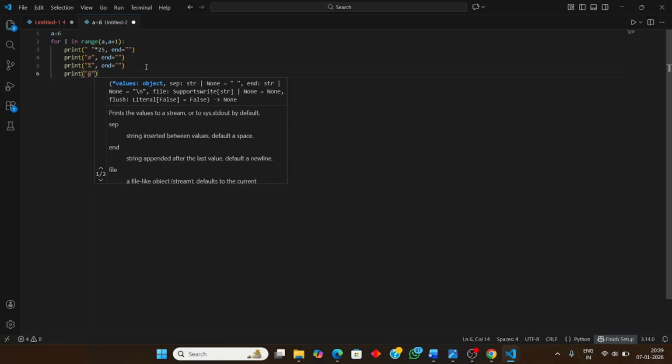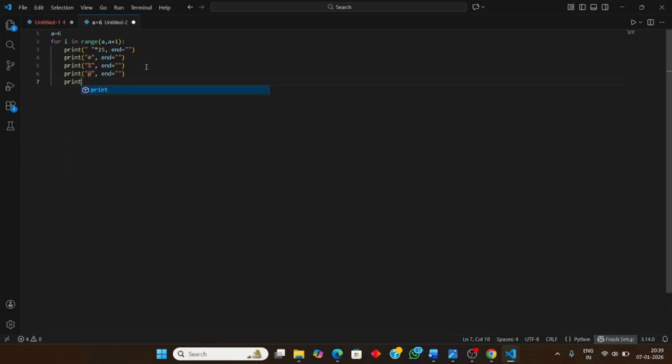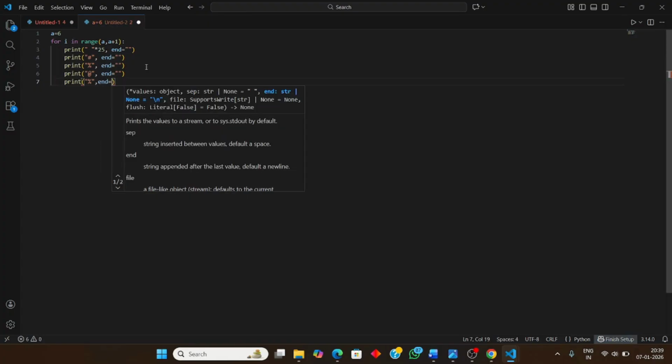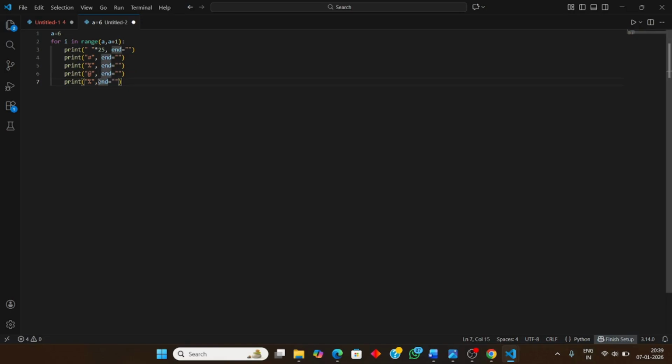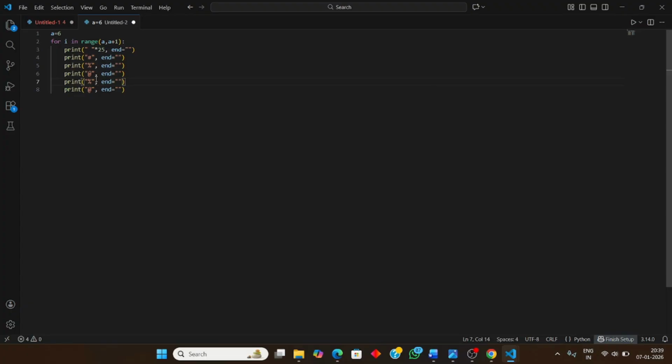Then again the end statement to stay on that line, then we will be printing the modular sign again, and end equals to this. Again we will be printing hashtags.